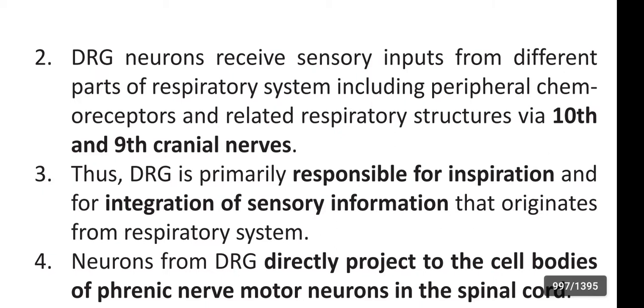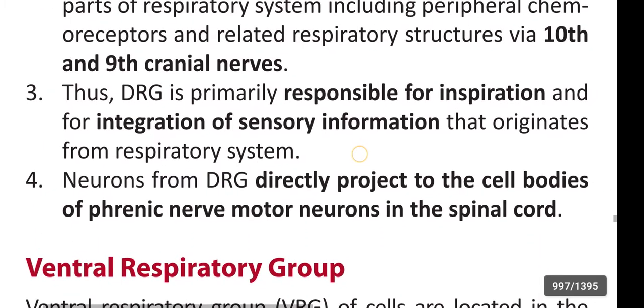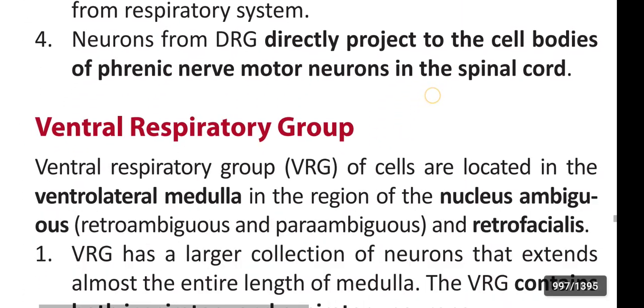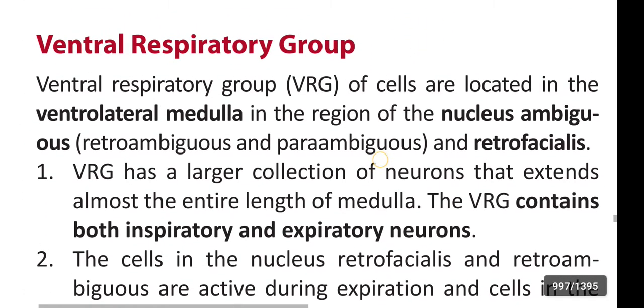Thus, the dorsal respiratory group is primarily responsible for inspiration and for integration of sensory information that originates from the respiratory system. Neurons from the dorsal respiratory group directly project to the cell bodies of phrenic nerve motor neurons in the spinal cord. Next, ventral respiratory group.